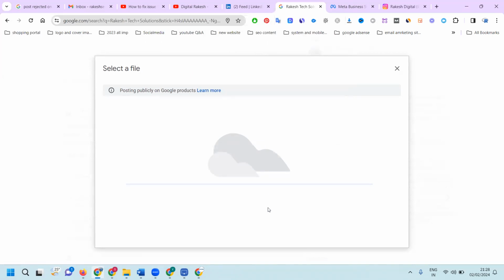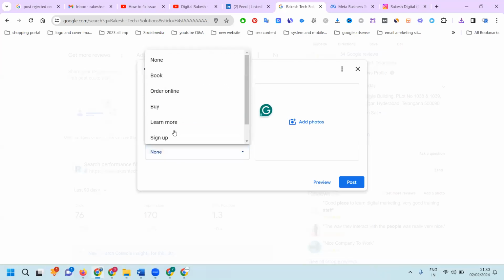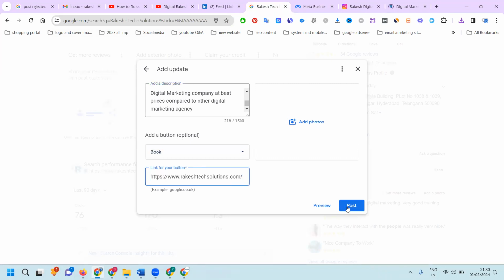Sometimes you will not upload a proper image. Your text will be very important. Everything is more important when you are uploading, along with the URL of our website. Posted.